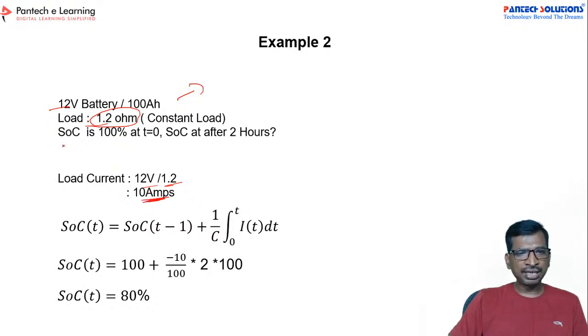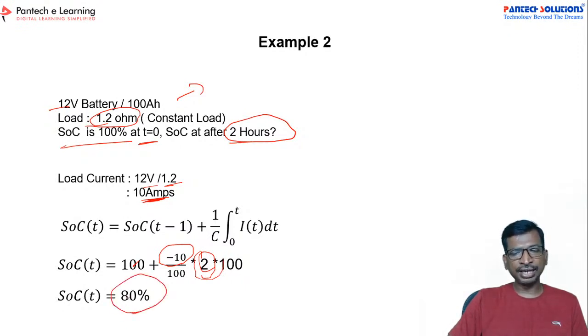Again we are going to consider the initial SOC level as 100% at t equal to 0, and we are going to calculate after 2 hours. So after 2 hours, just substitute the value: 100% minus 10 ampere, and the time period is 2 hours. In that case, the balance charge will be 80%. How to choose dt? You assume this value, after 2 hours, after 3 hours, after 4 hours, after 5 hours, whatever you want, you just apply.